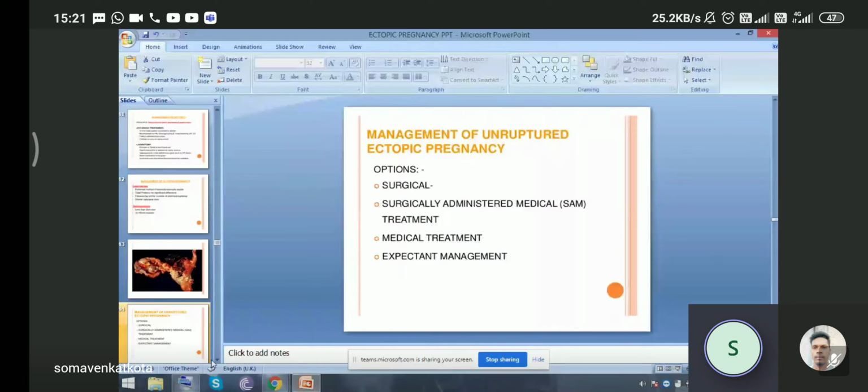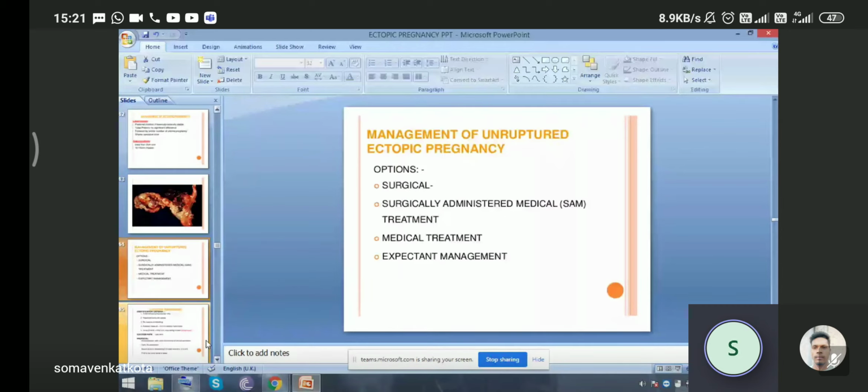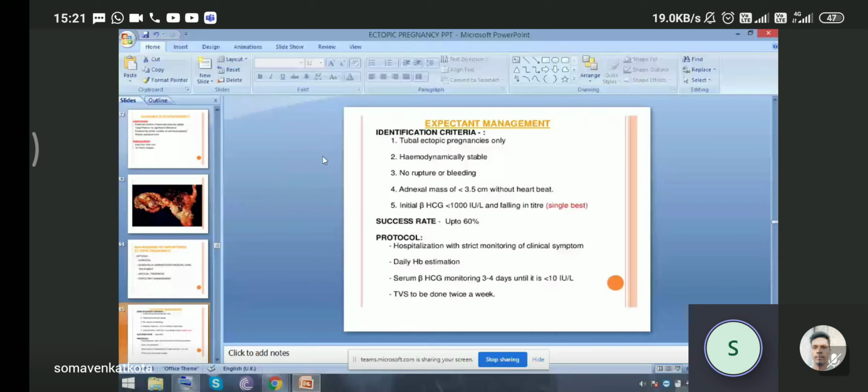So what are the identification criteria for the patient with expectant management? Tubal pregnancies only, hemodynamically very stable, no rupture or bleeding present, then adnexal mass size, which is most important, should be less than 3.5 centimeter without any heartbeat. And the initial beta hCG should be less than 1000 international unit per liter and falling in titer, the single best indicator for the expectant management. So that adnexal mass and the initial beta hCG is the most important marker for the expectant management of ectopic pregnancy, and the success rate is up to 60%.